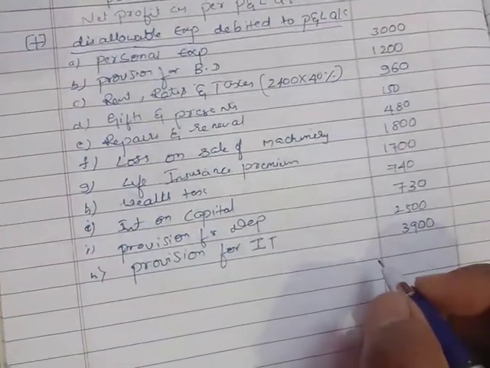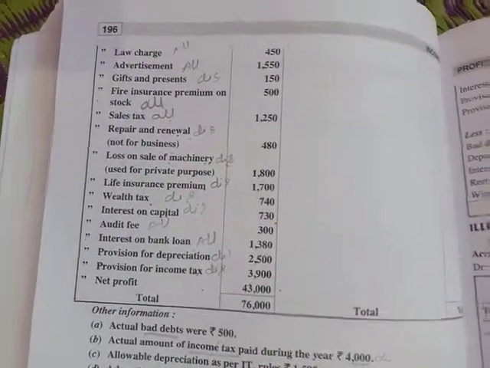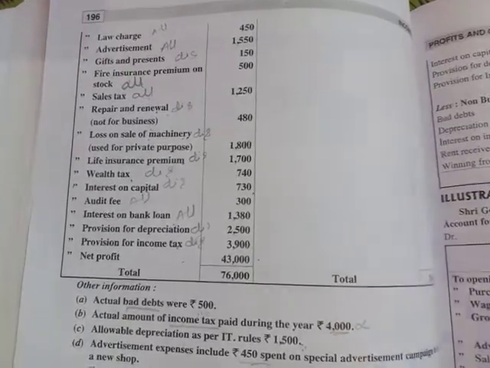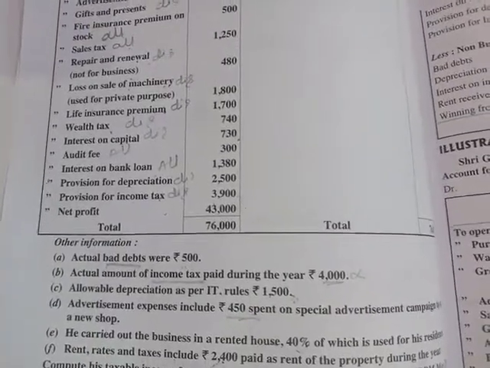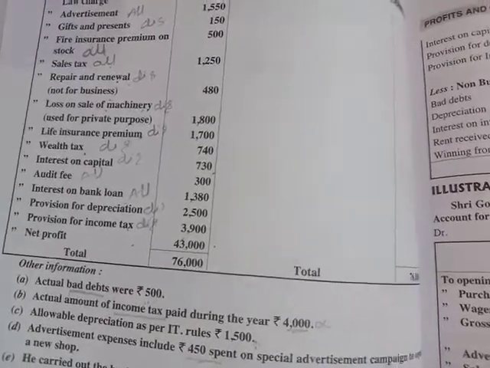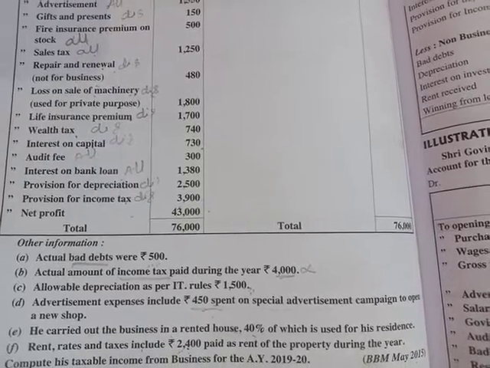Any other items? Let's see one by one. That's it, right? Only those items are disallowable. Yes, that's it.